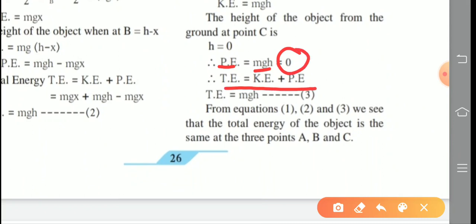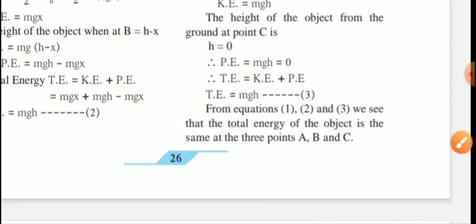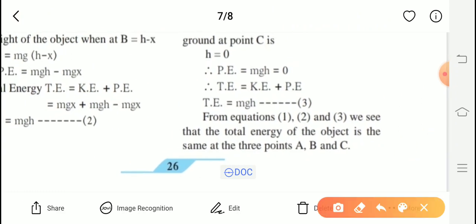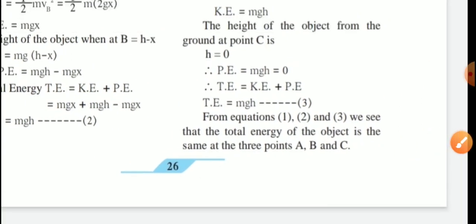So total energy means kinetic plus potential energy. Kinetic energy is what? mgh, and potential energy is 0. So 0 plus mgh, we are getting the answer: total energy at point C is mgh, equation number 3. Now from equations number 1, 2 and 3, what are we getting? The same answer, that is total energy is mgh. All are getting? See there.